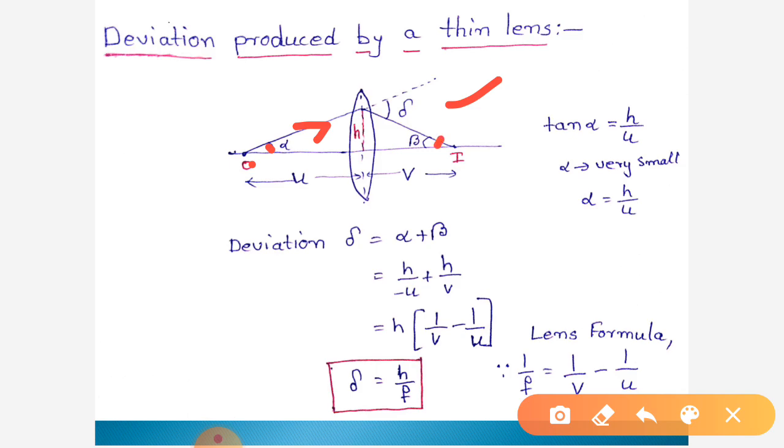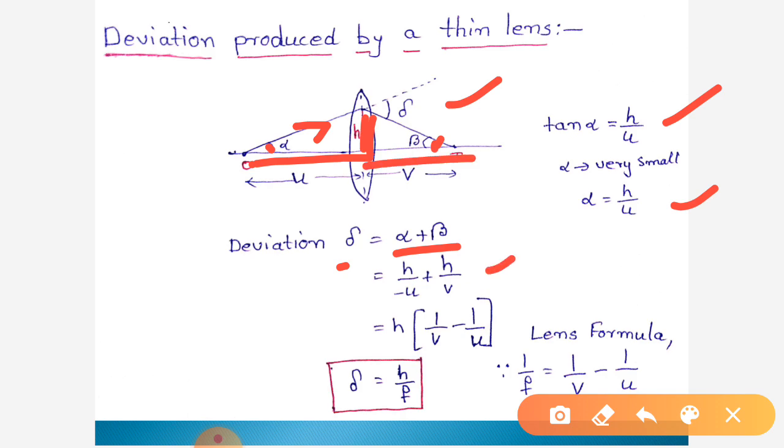Then from the triangle, the outward angle is equal to the sum of the inward angles. So delta is equal to alpha plus beta, where tan alpha is opposite side by adjacent side, so alpha is equal to h by u. In the same way, beta is equal to h by v. Substitute in this.